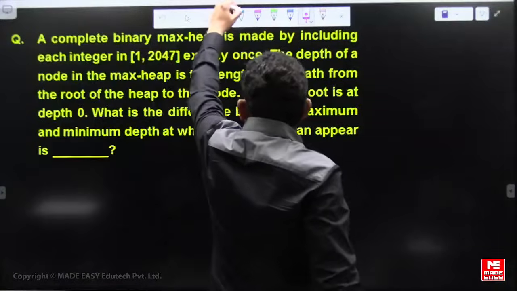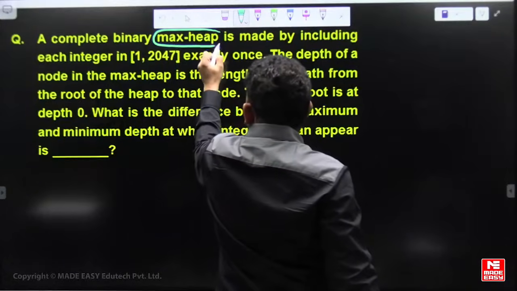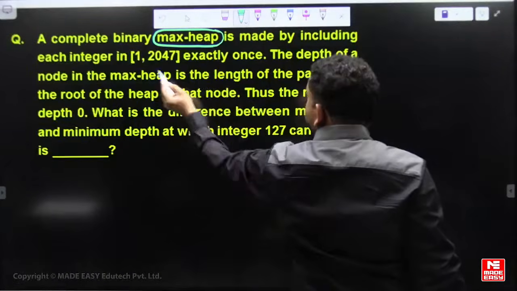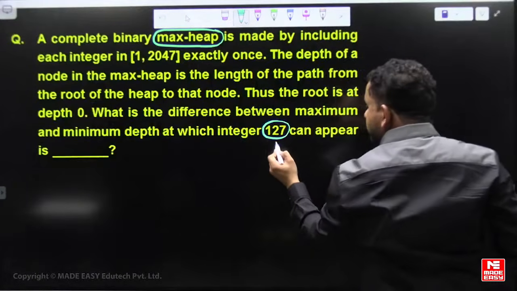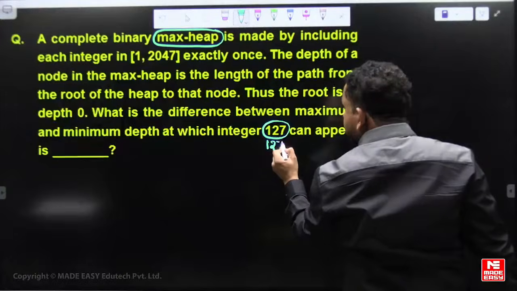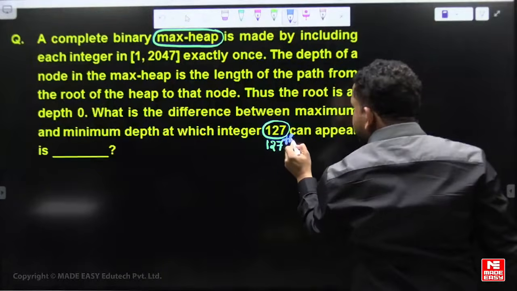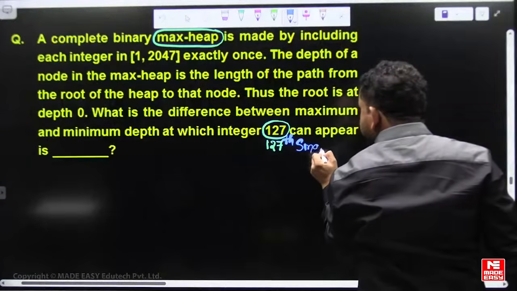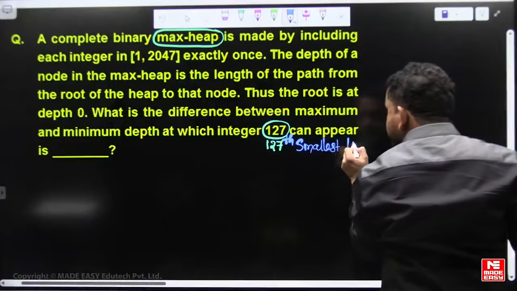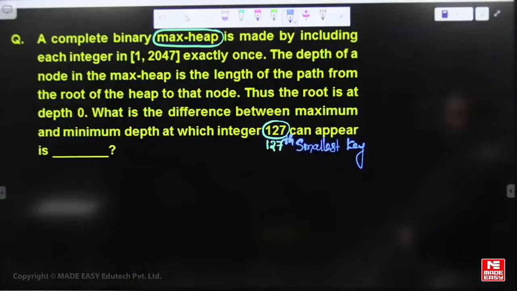See here, so try to understand one thing. The given heap is a max heap, and the integers are 1 to 2047. He is asking about 127, that means the 127th smallest key of 2047 distinct keys.